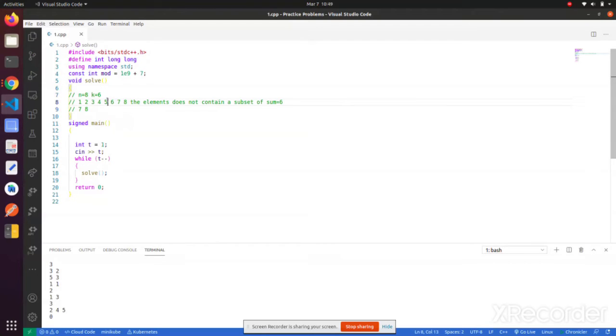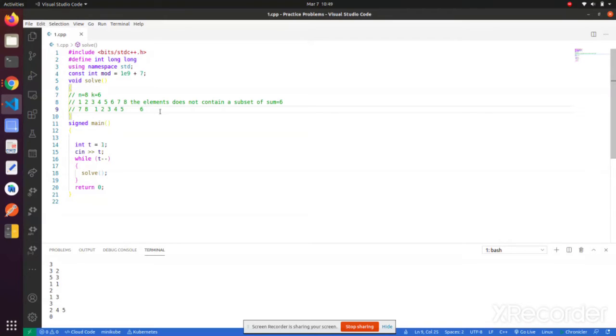If we break the set 1 to 8 into two subsets, one being 7 and 8 and the other being 1 2 3 4 5, then we definitely include 7 and 8. Then we have to decide whether we can include elements of 1 2 3 4 5. Definitely we cannot include 6 also. 6 is out of the solution.